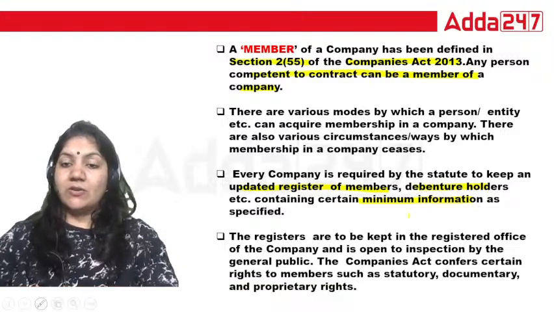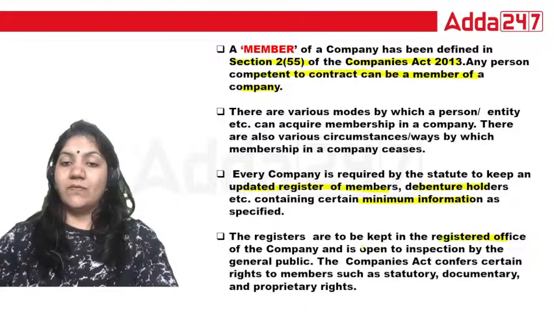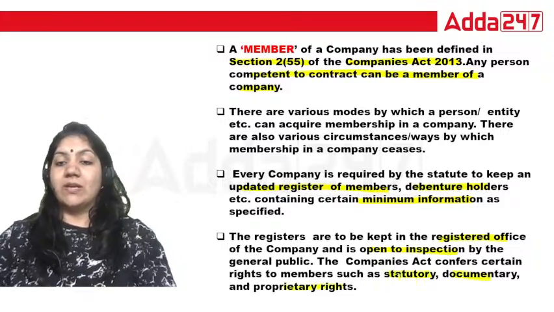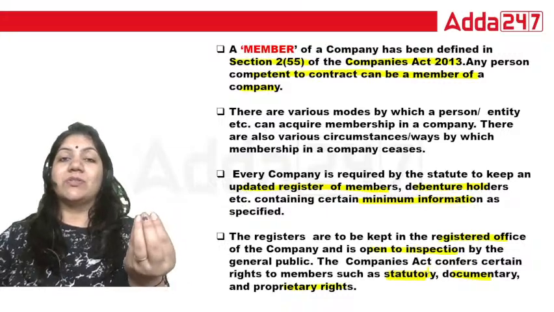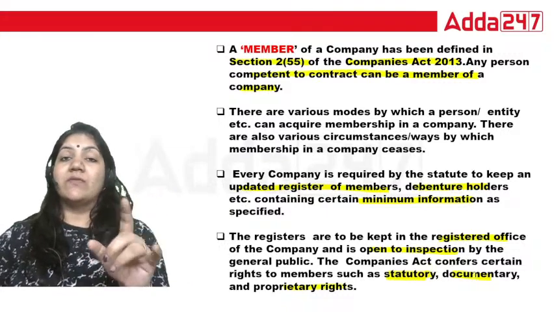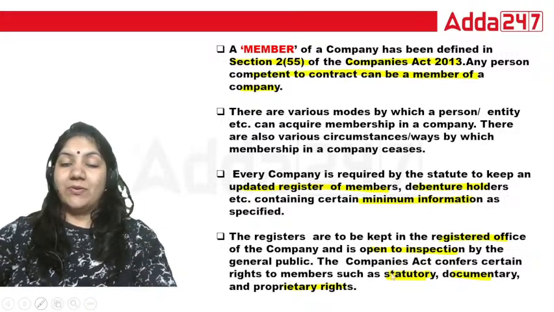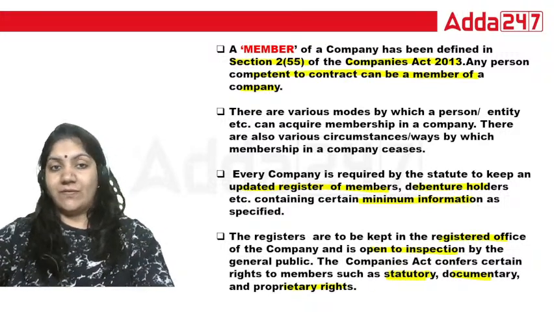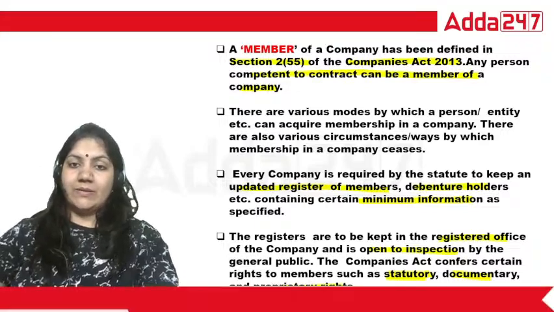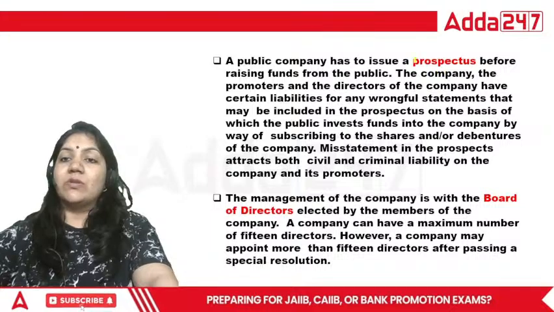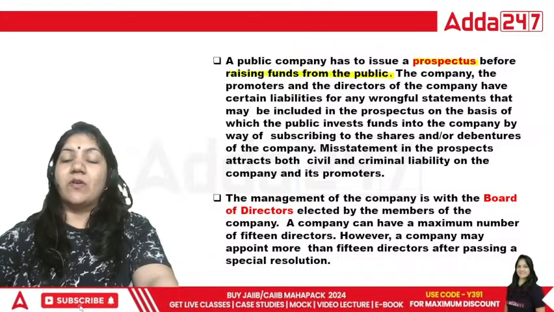The registers are to be kept at the registered office of the company and are open for inspection by the general public. The Company Act confers certain rights on the member, such as statutory, documentary, and property rights. Statutory rights are the rights which are mentioned in the Act. Documentary rights are those mentioned in the documents, that is MOA and AOA. And property rights are as in the general definition. Is that okay?